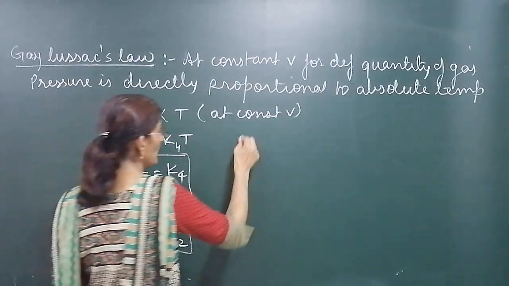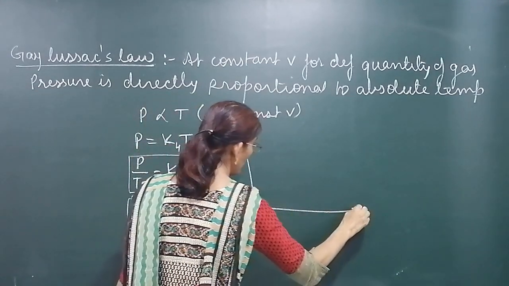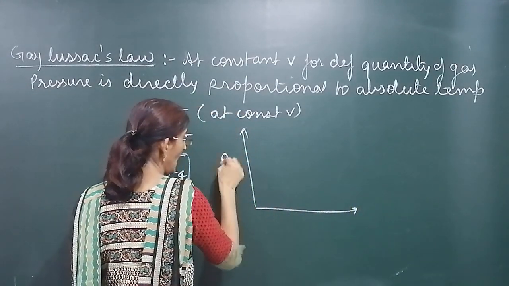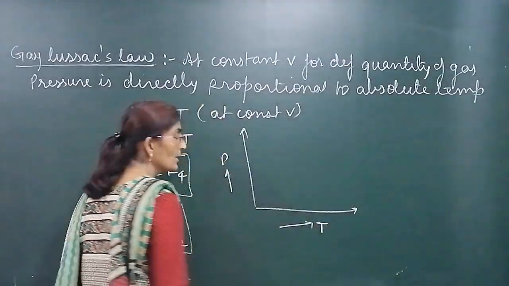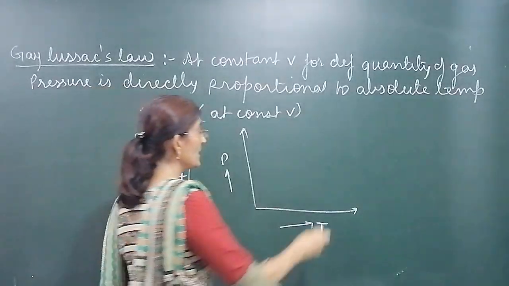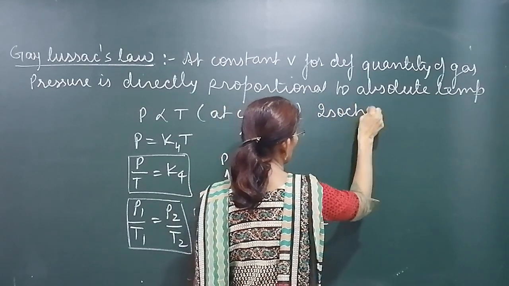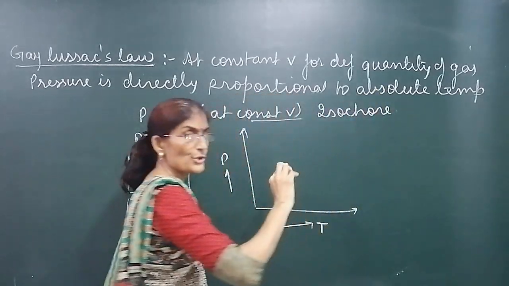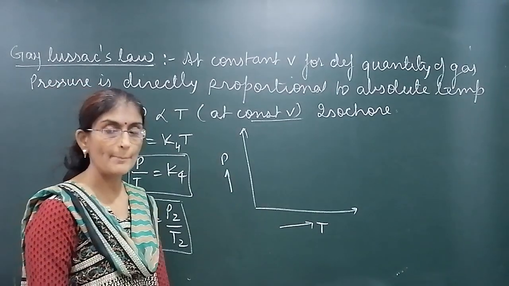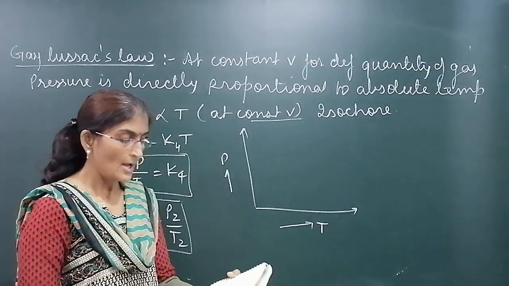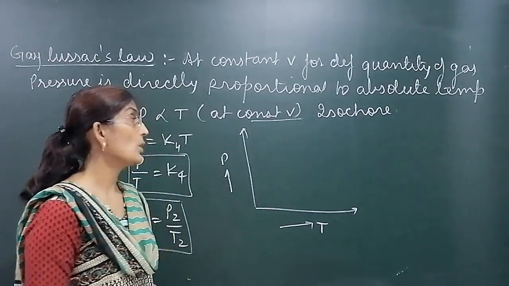Directly proportional, so if we plot a graph for pressure and absolute temperature by taking volume constant, the graphs are called isochore. If pressure is constant, it is isobar. Temperature constant, it is isotherm. And if volume is constant, then it is called isochore.